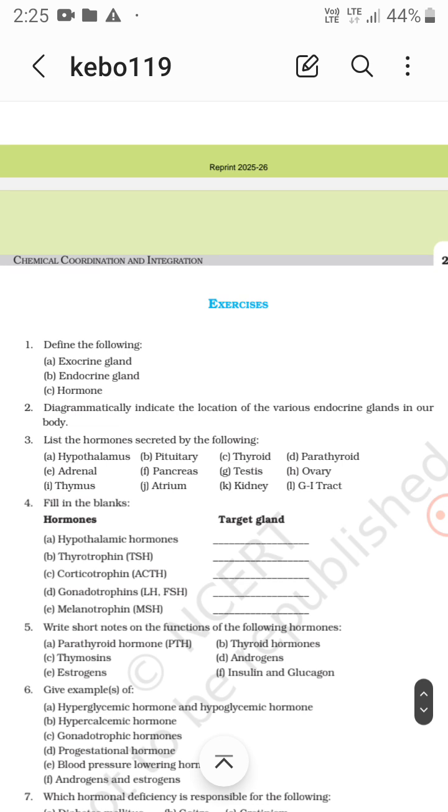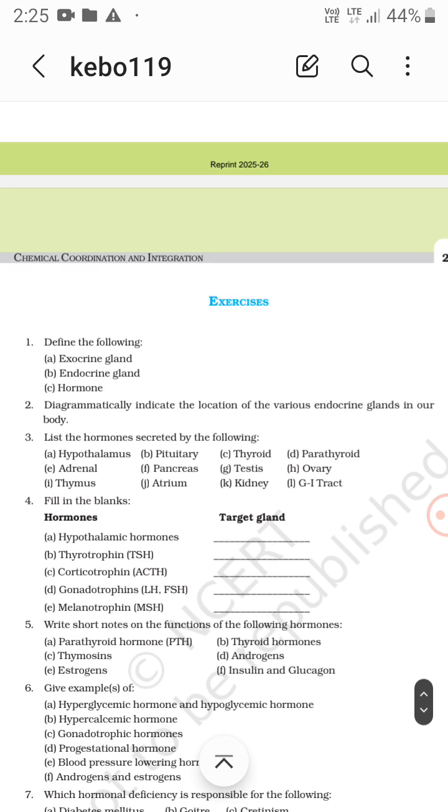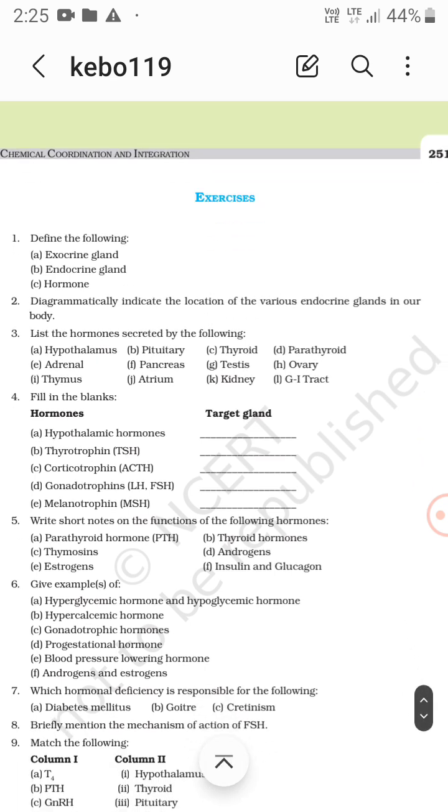Now exercise. Define the following: exocrine gland, endocrine gland, and hormones. Hormones are non-nutrient chemicals that are produced in trace amounts. Endocrine glands, for example the thymus, secrete thymosin, which produces cell mediated immunity. Exocrine glands are duct glands, so they have ducts, like pancreatic juices and all that.